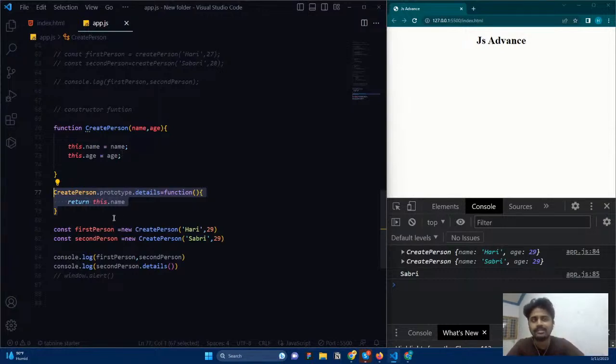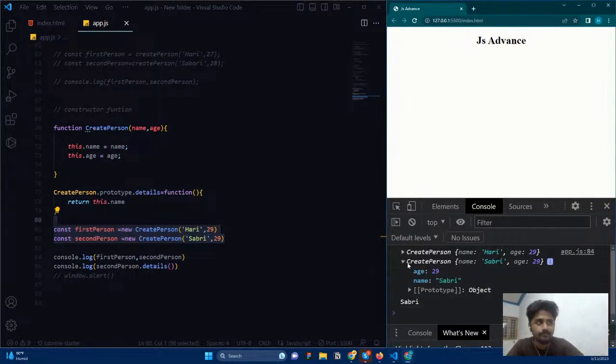Because we added this function to the prototype. Now, remember, this is an object. This object is created by a constructor function, and that constructor function has the prototype. And now if I click this object, you can see the object value, and you can see the prototype. So what is the prototype?